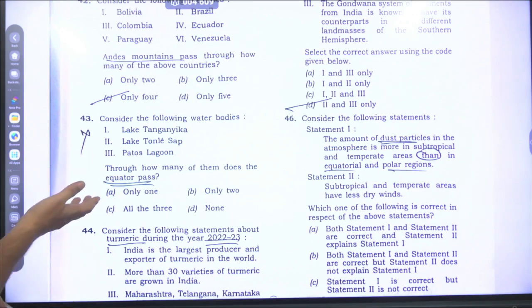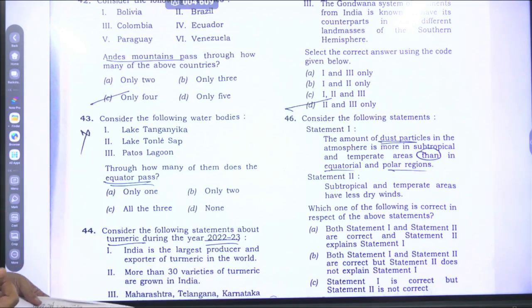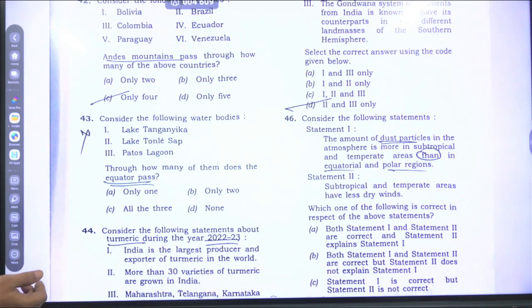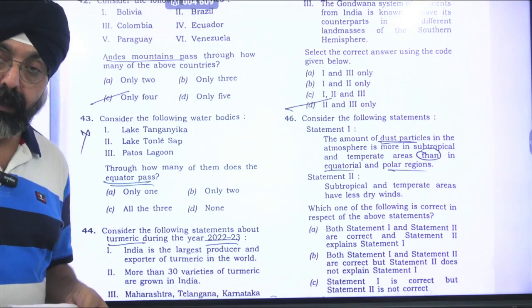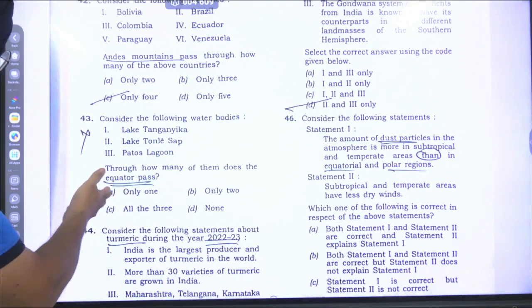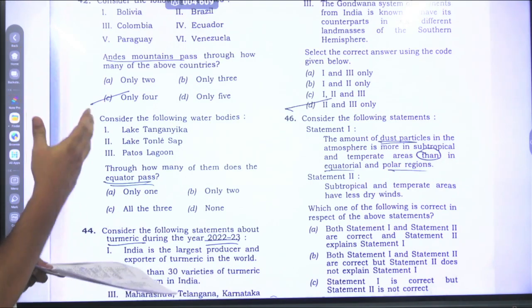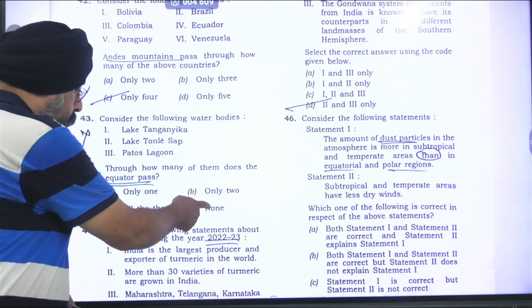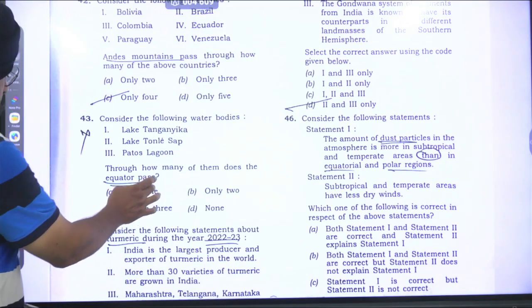And Lake Tonle Sap is a part of the Mekong Basin in Cambodia. This is above 10 degrees north. And Patos Lagoon is part of the southern hemisphere in Brazil. So none of the 3 lakes is one through which the equator passes. So here we'll go for none, the D option.